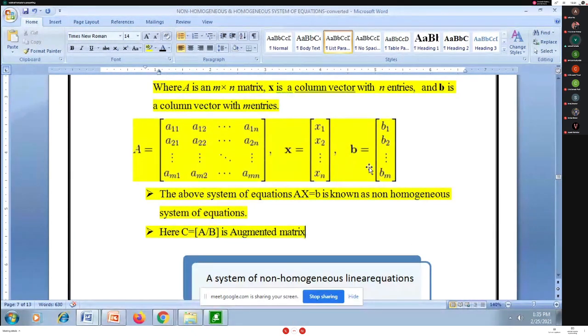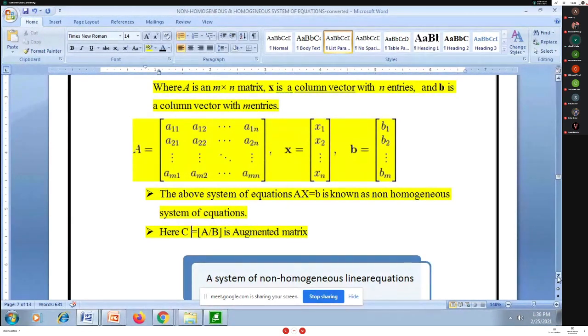Now I will tell you how to solve this non-homogeneous system of equations using rank. We consider the equation AX = B, and the augmented matrix [A|B], that is C.